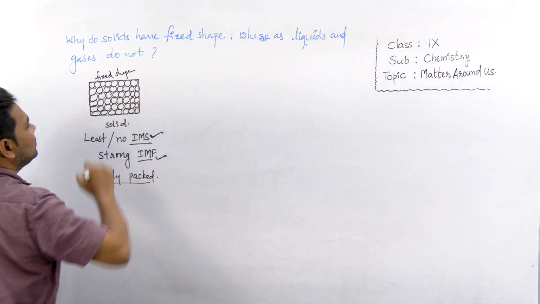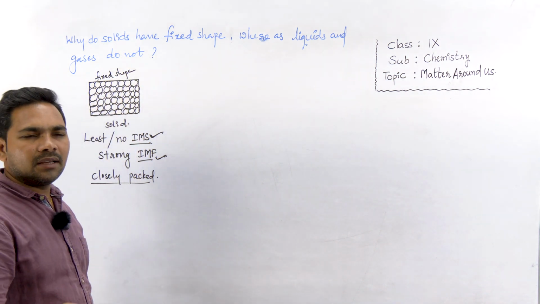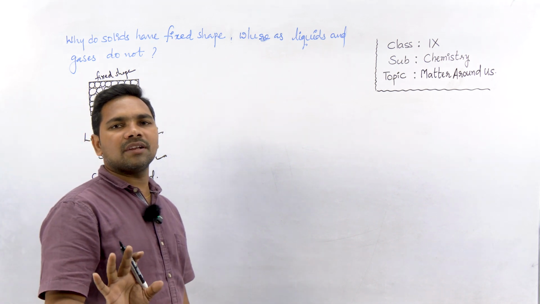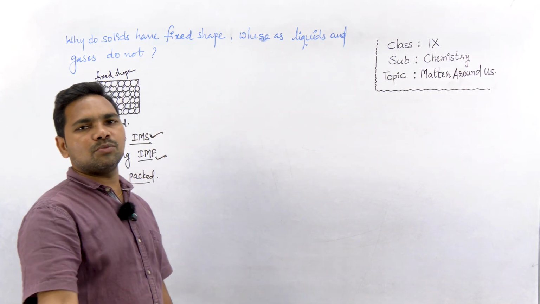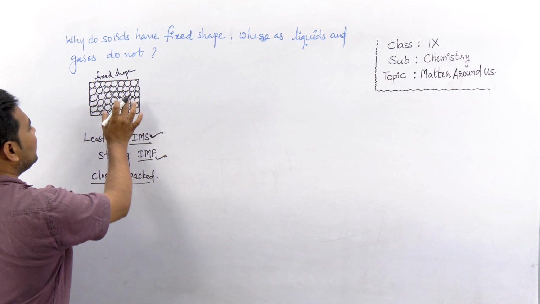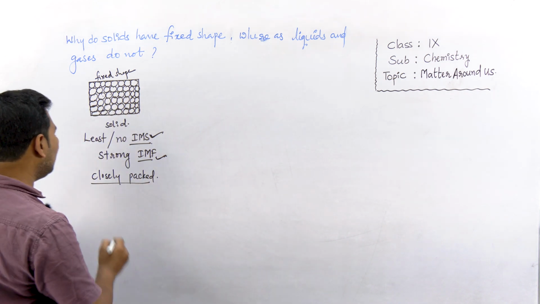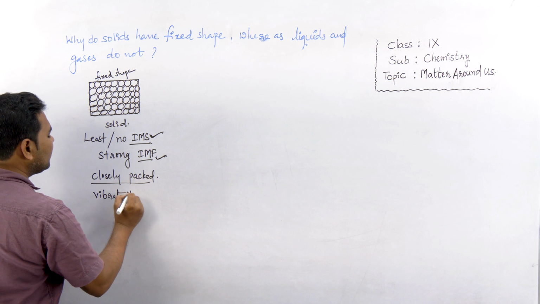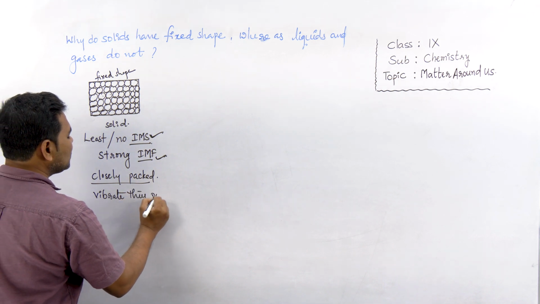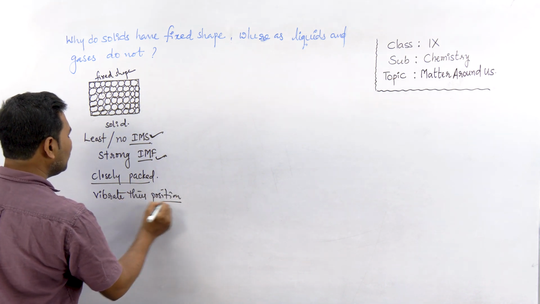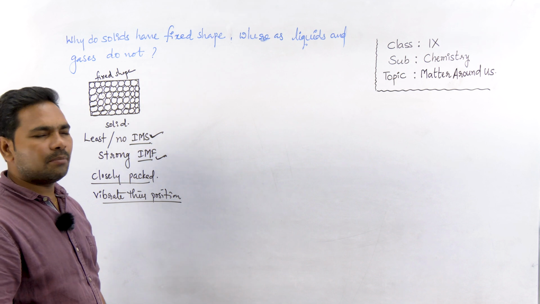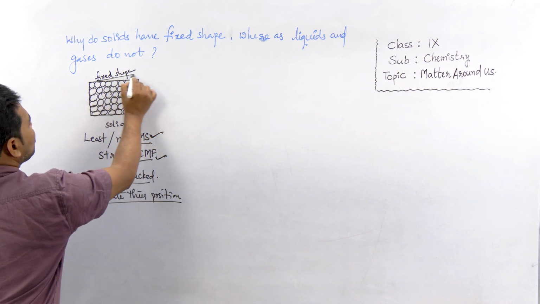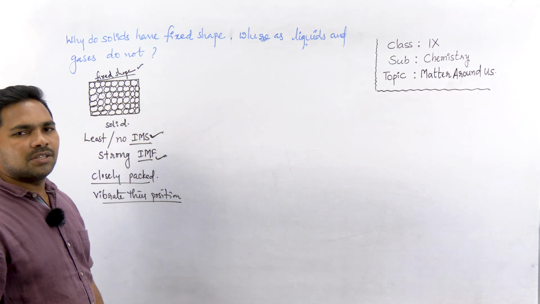I hope you understand, right? The reason: particles are attracted by strong attraction forces. They have no spaces to move, so the particles cannot move. They just vibrate at their positions, but they cannot move from one place to another place. As a result, all solids have a fixed shape.